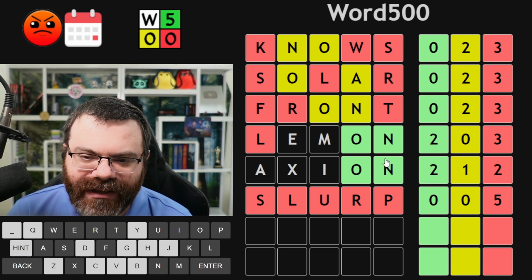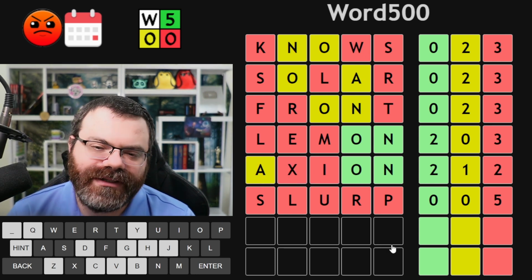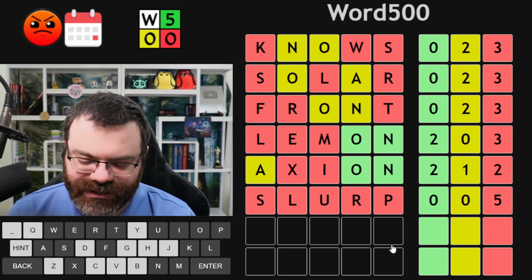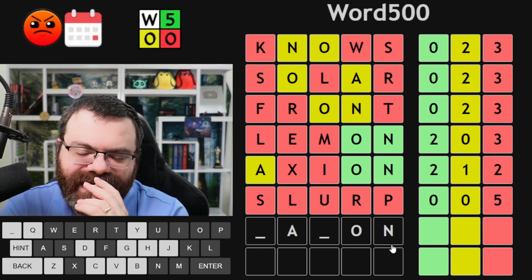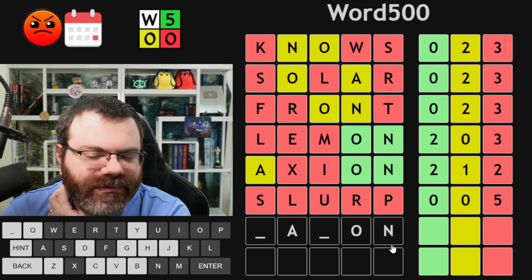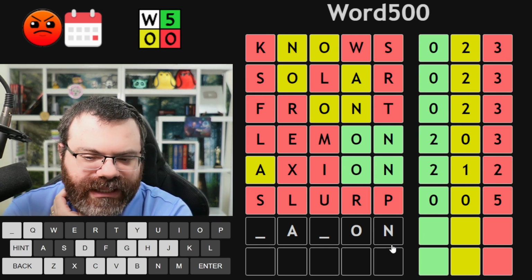Okay, so this confirmed what I already knew, but it gives me confidence. So we know that all of this is true. And then we know there's an A, so this is yellow there. Perfect. So this is guaranteed, and I just couldn't think of a word. But now that I know I have to, maybe I can think of it now. What is it? I suppose I could repeat the N. Does that help? Cannon?